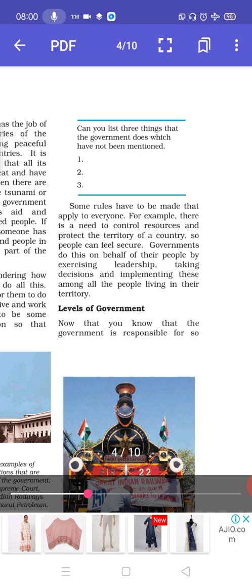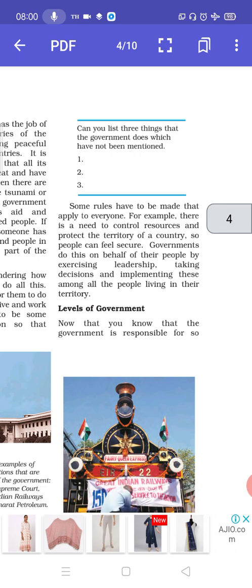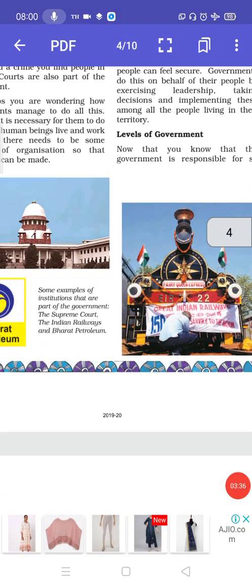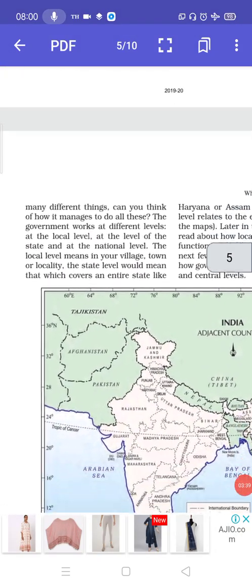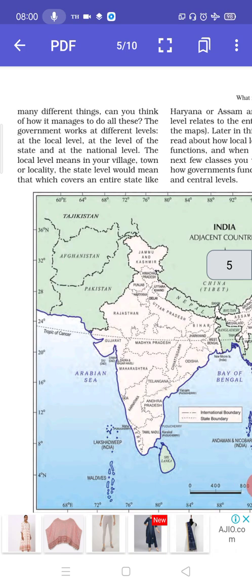Now that you know that the government is responsible for so many different things, you can think of how it manages to do all these. The government works at different levels. At the local level, at the level of state, and at the national level. So there are three levels: local level, state level, and national level.